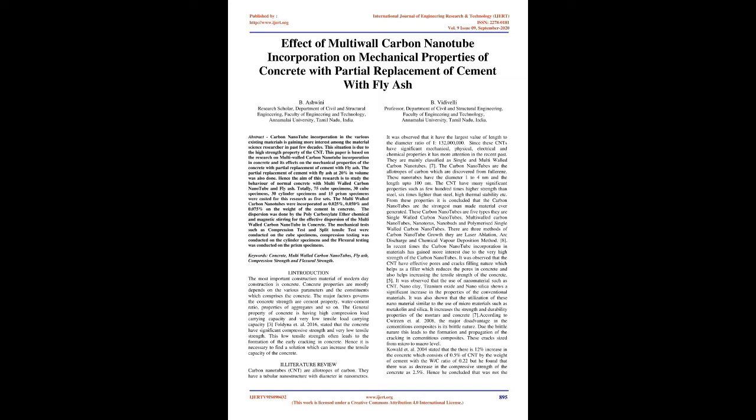These carbon nanotubes are of 5 types. They are single-walled carbon nanotubes, multi-walled carbon nanotubes, nanotorus, nanobuds, and polymerized single-walled carbon nanotubes. There are 3 methods of carbon nanotube growth. They are laser ablation, arc discharge, and chemical vapor deposition. In recent times the incorporation of carbon nanotubes in materials has gained more interest due to their very high strength. It was observed that CNTs have an effective pore and crack filling nature, which helps as a filler that reduces the pores in concrete and also helps increase the tensile strength of the concrete.